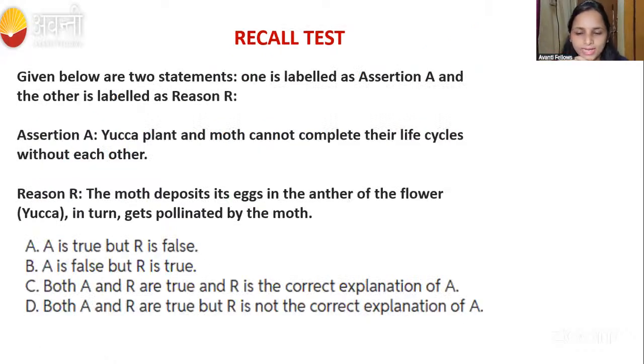Here the question is an assertion and reason question. You know the yucca plant, right? The yucca plant is pollinated by moth. Now the question is based on that. Assertion: the yucca plant and the moth cannot complete their life cycle without each other. Reason: the moth deposits its egg in the anther of the yucca flower, which in turn gets pollinated by the moth.